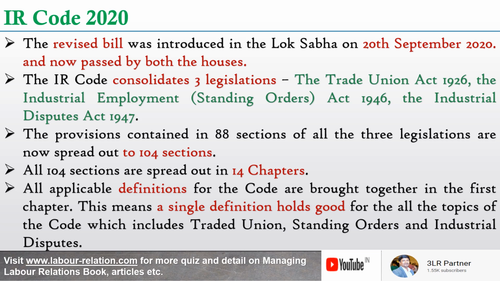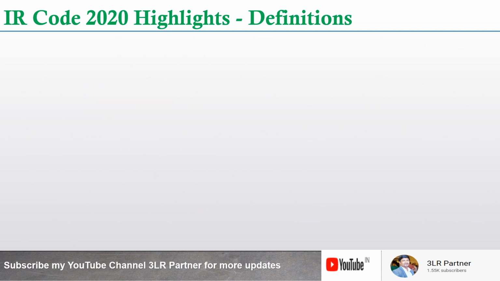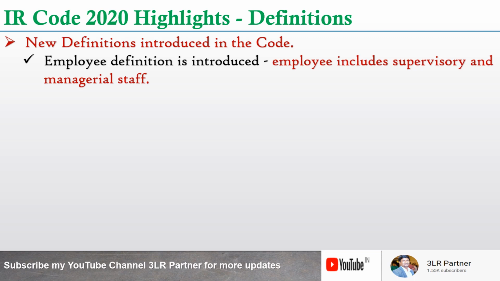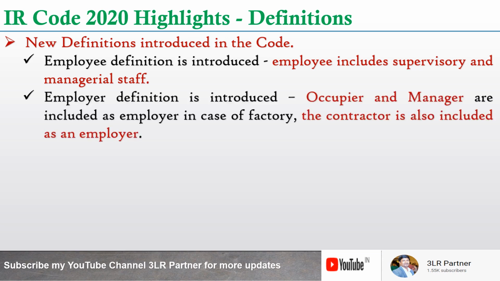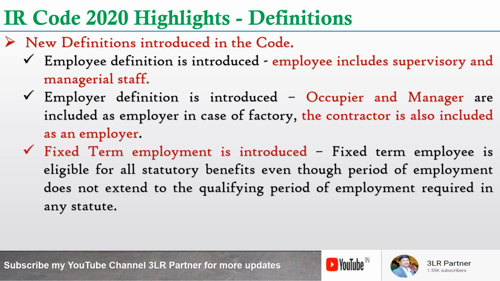This means for all of us, a single definition holds good for all the topics of the code, which includes trade union, standing orders and industrial disputes. Now let's get into some important highlights on the definitions. There are important definitions brought in the code. The employee definition is introduced, and this employee definition includes supervisory and managerial staff. And there is an employer definition also, which includes occupier and manager as employer in case of factory, and now the contractor is also included as an employer.